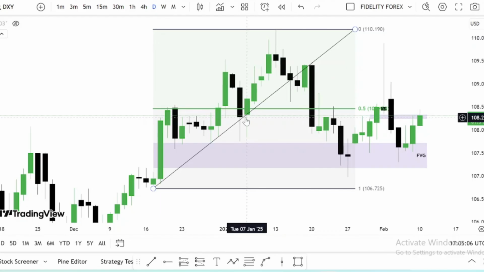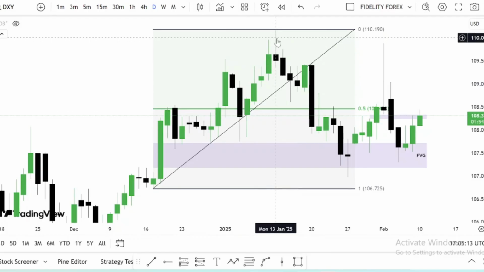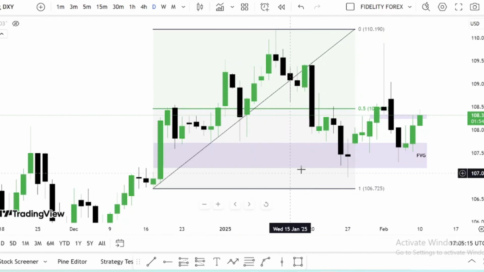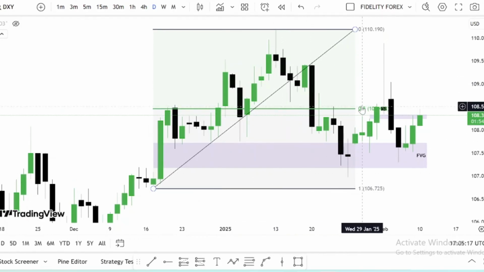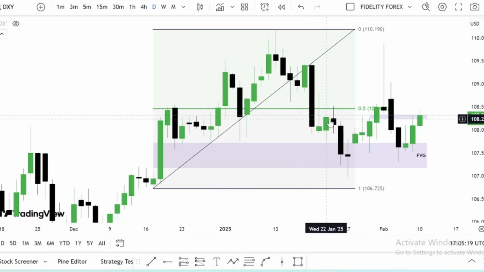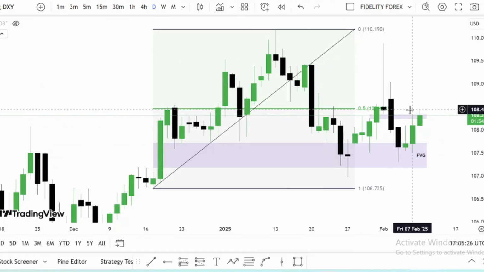See what happened. The market went up to a premium here. Then you can see it moves down toward a discount, below the 50% retracement here. You can see the market rally up to premium and then come down, and currently it is at discount.